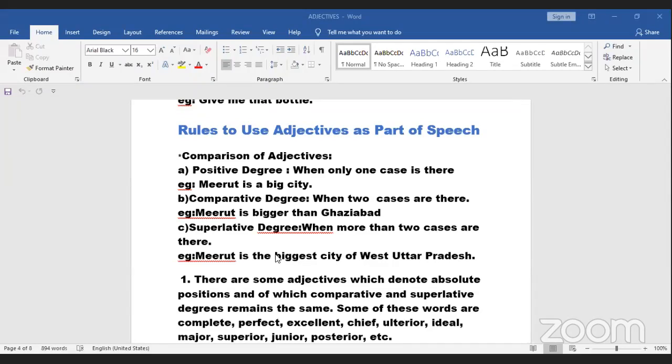Because if I'm using comparative degree when I'm comparing one noun and a lot of other nouns, it is wrong. Then I have to use superlative. So in sentences, keep an eye out for that. This is why I'm teaching you guys this from the basics.